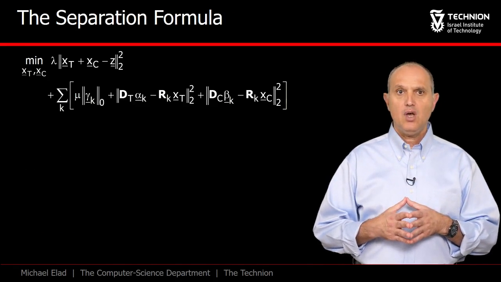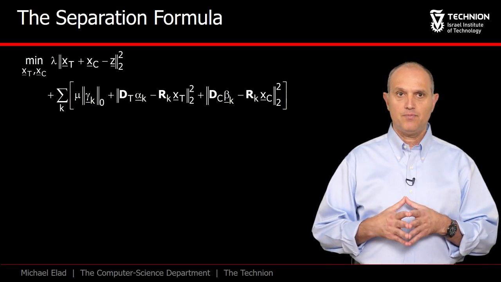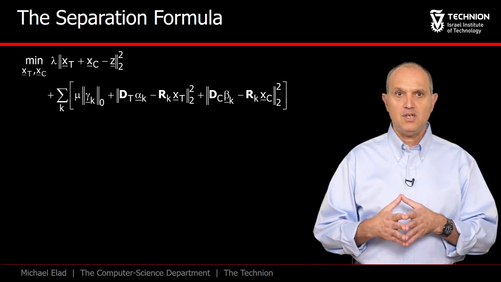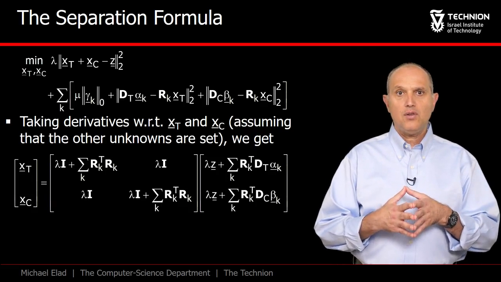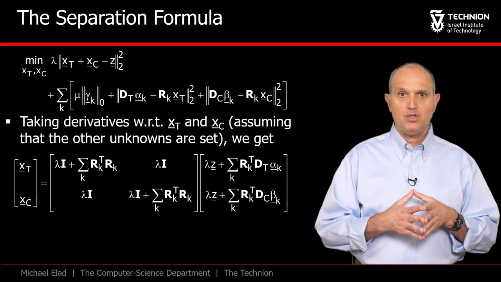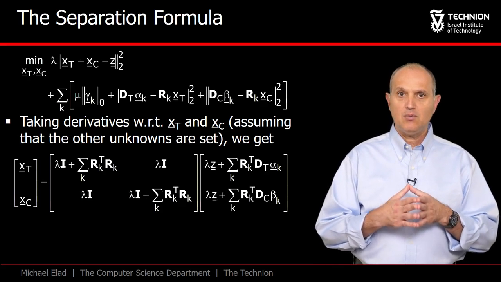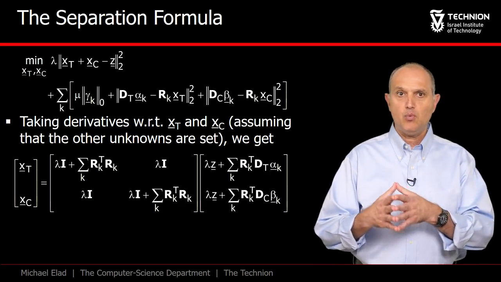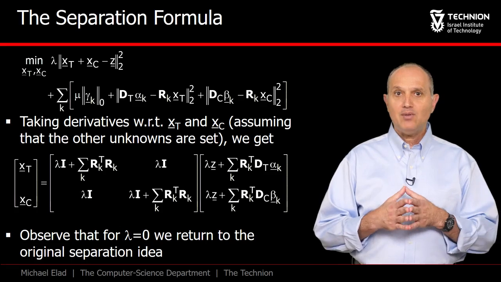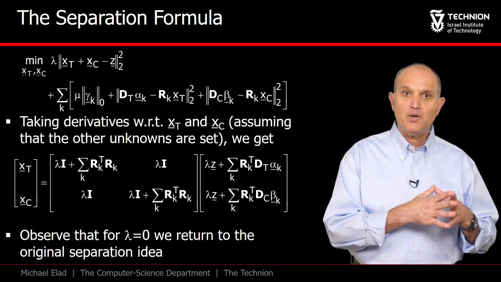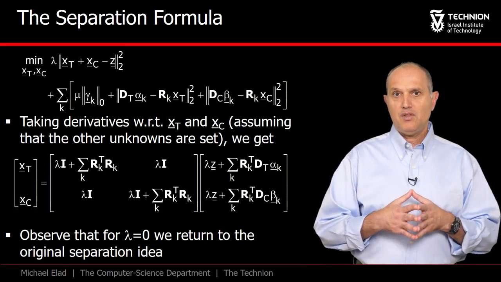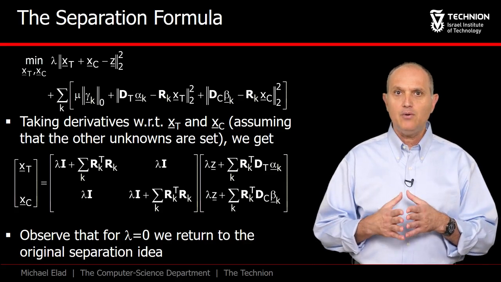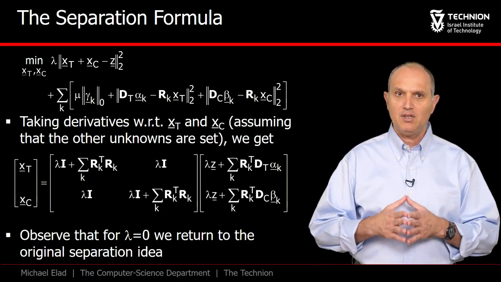With this modification, we come back to the denoising expression and rephrase it as shown here. The beauty in the new expression is that the unknowns are the global Xt and Xc. Once all the sparse representations of the patches were found, we can optimize with respect to the two images, and here is the expression we get. Interestingly, for lambda equals 0, we return to the separation suggested earlier. From denoising, we know that lambda equals 0 is not the best value, so we expect this to perform slightly better.